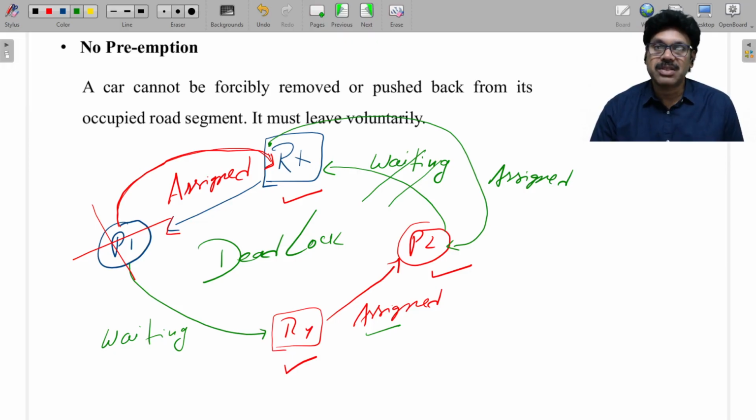Whether P1 has just started or P1 has already reached about to completion stage. If it has just started, you remove P1. If it is about to complete, don't remove P1. Unnecessarily, you are going to waste the resources which are already allocated to it. So whichever process has just recently started, you can kill it.